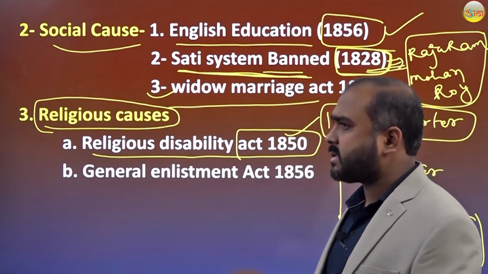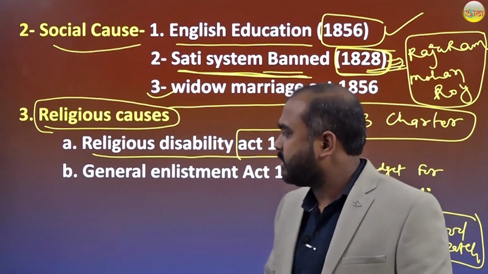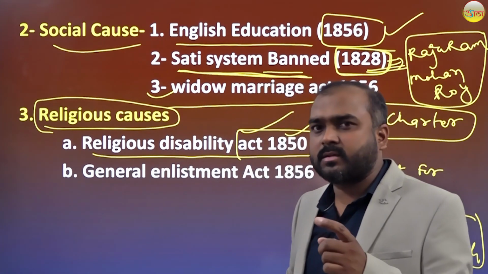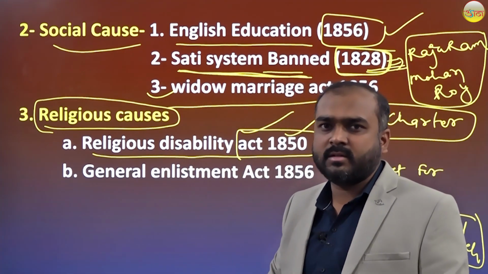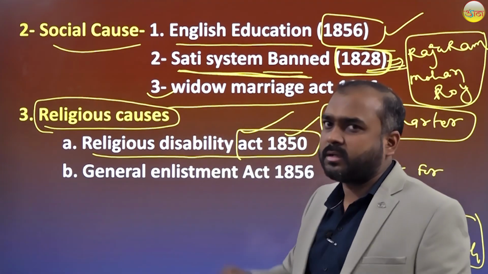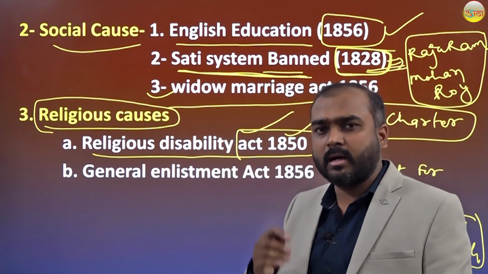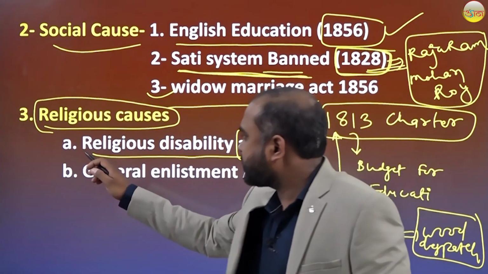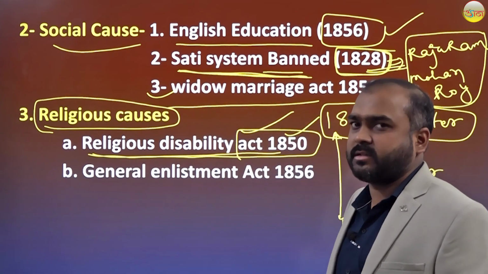So this was not acceptable for the Indian people. So this Religious Disabilities Act was one of the major causes which enhanced the revolt of 1857. The uprising of the revolt is due to this act.